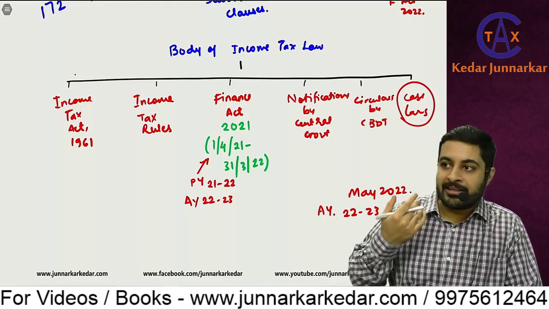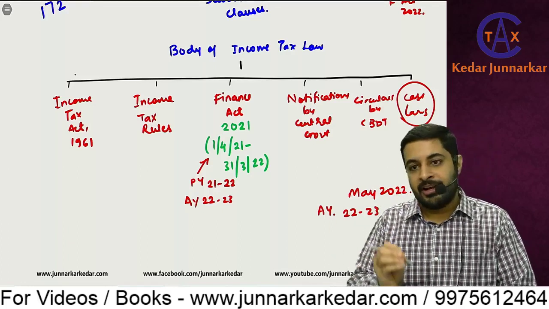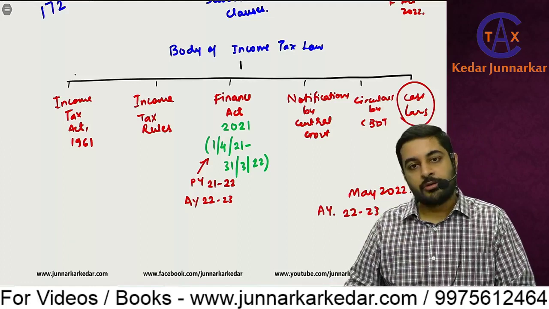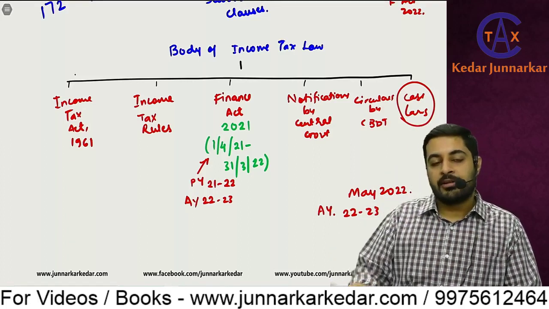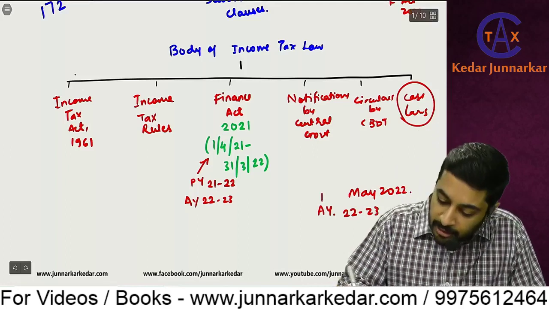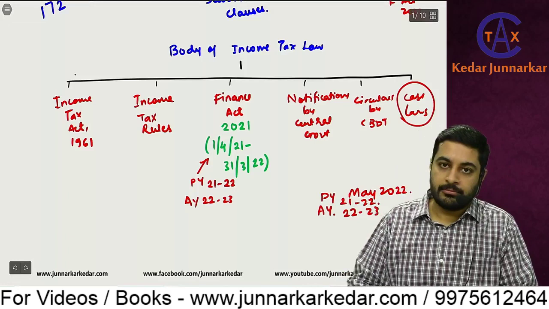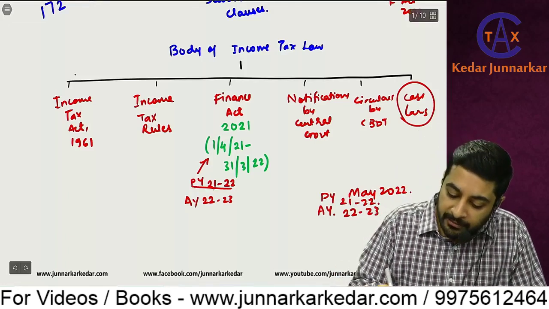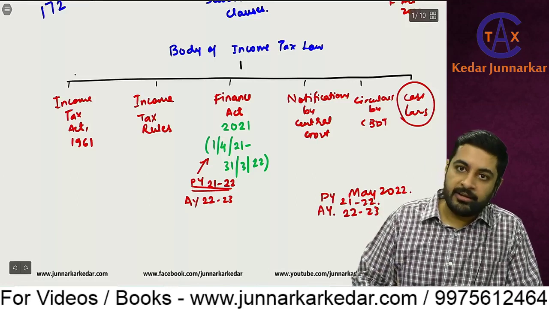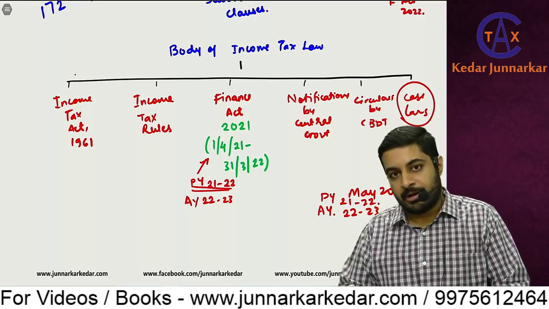You can't do tax calculation for the ongoing period. It's not like GST, where you are filing returns every month. It's only once a year. So in 22/23, you will be doing tax calculation for which period? You will be doing it for 21/22. Okay. So for your exam, previous year 21/22 and assessment year 22/23 would apply.